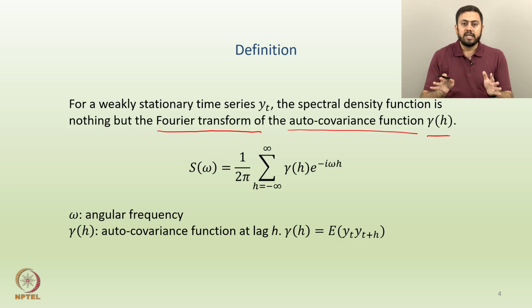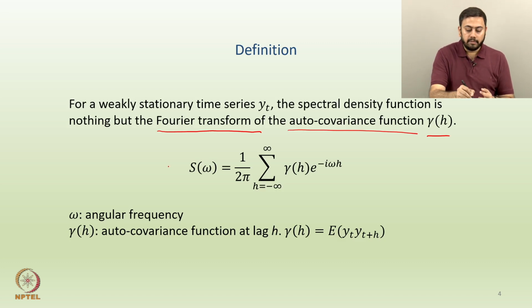Now, again, if you are not very comfortable with what we mean by Fourier transform, you might have to revisit the last lecture. In the last lecture we studied the Fourier transform, the inverse Fourier transform, and how you write down the Fourier transform. The only change here is that the SDF is the Fourier transform not of the time series itself, but of the autocovariance function gamma h of the time series.